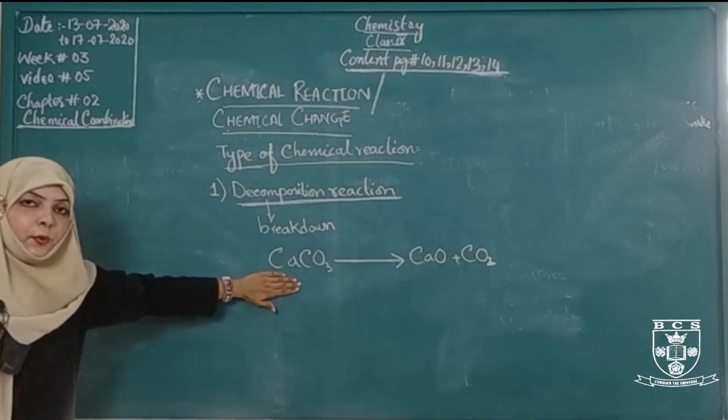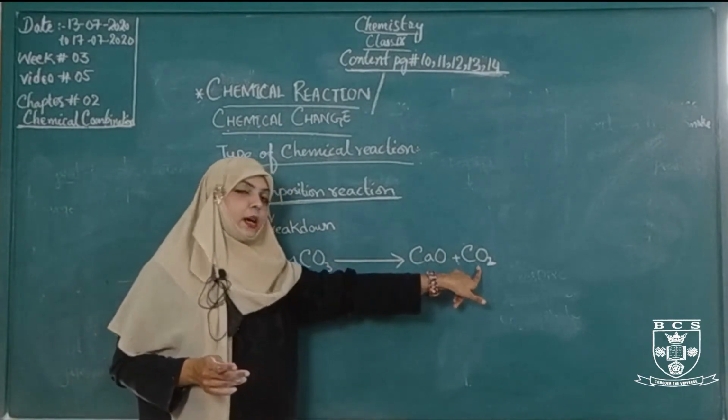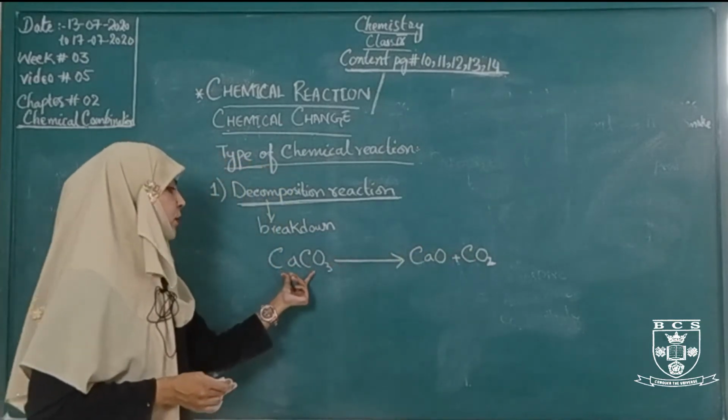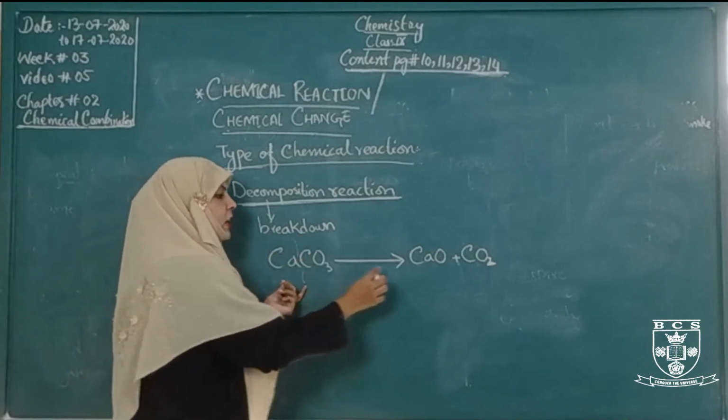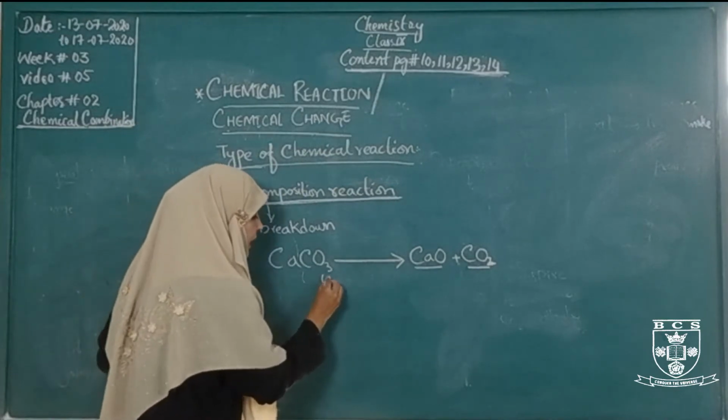When calcium carbonate decomposes into calcium oxide and carbon dioxide, this calcium carbonate decomposes and converts into calcium oxide and carbon dioxide.